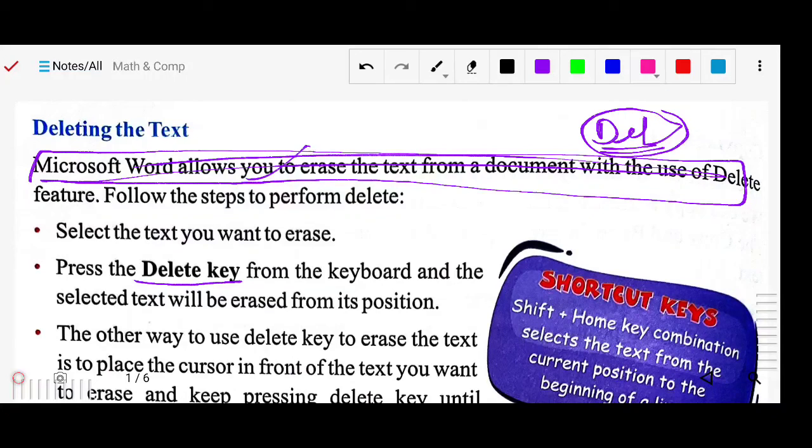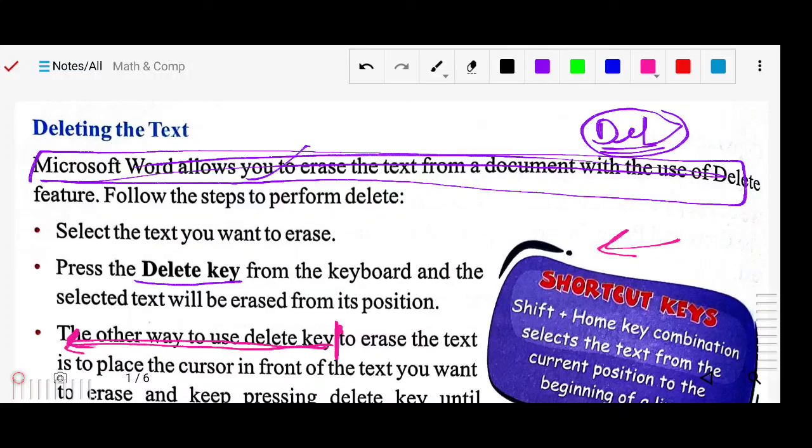Second method: suppose you first bring your mouse cursor to a position, then keep pressing the delete key, and it will start deleting like this. The delete key erases the text to the right of the cursor position. If it deletes like this, is it delete? No, this is the backspace.